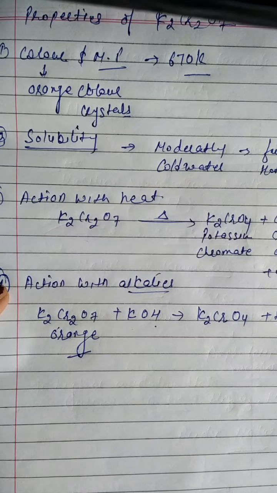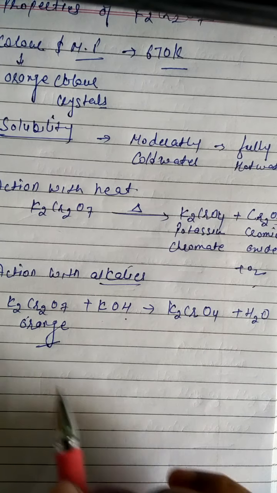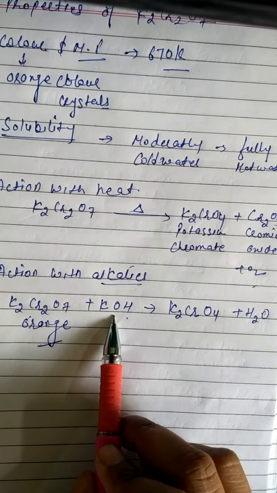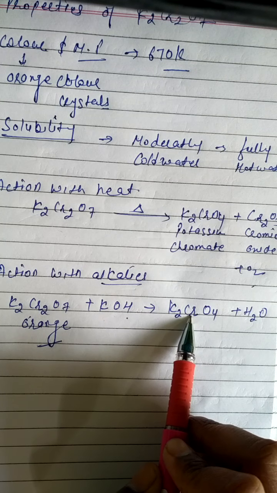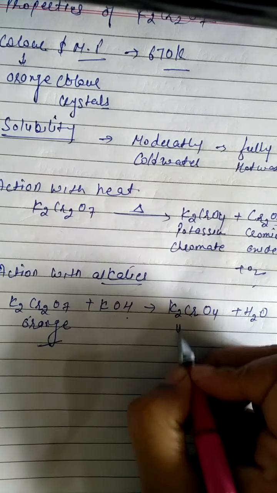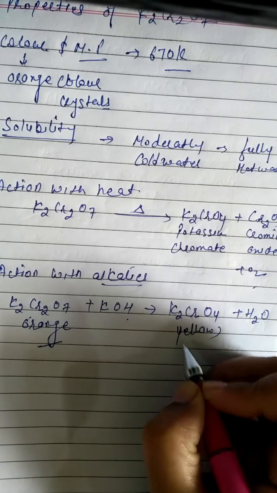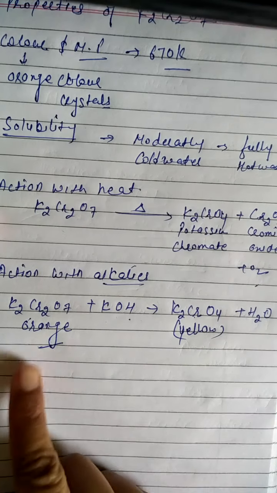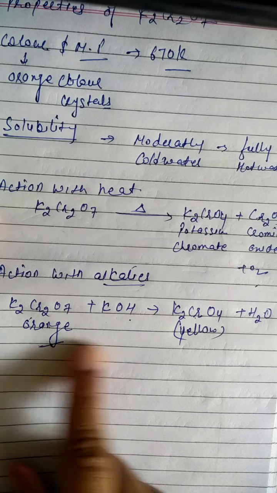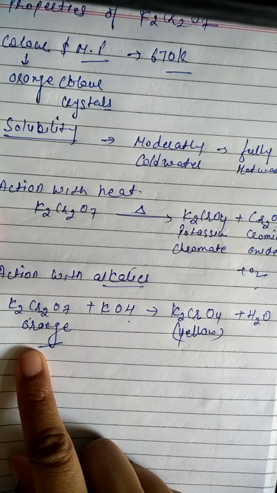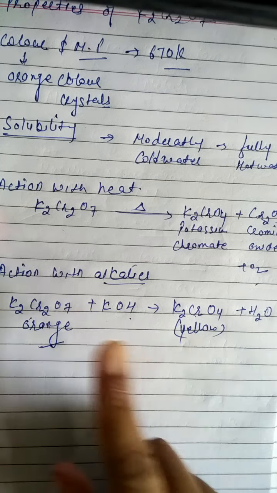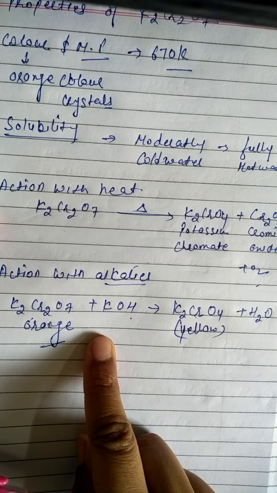You can balance each and every occasion. When the potassium dichromate, which is orange in color, reacts with the base, it forms potassium chromate, which is yellow in color. These are the most important colors. Potassium dichromate is orange and potassium chromate is yellow. How can we obtain this when it reacts with the base?